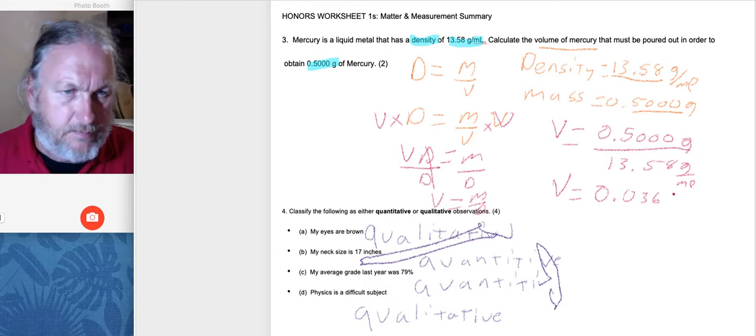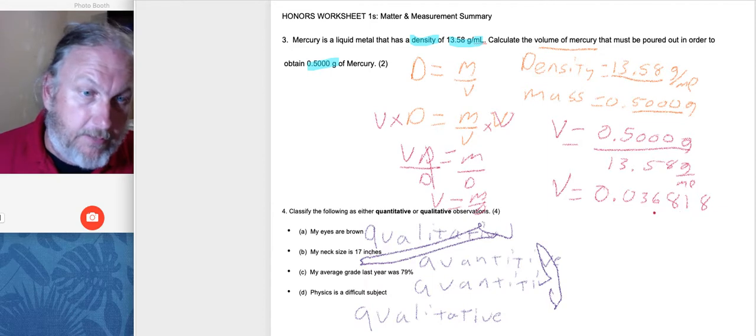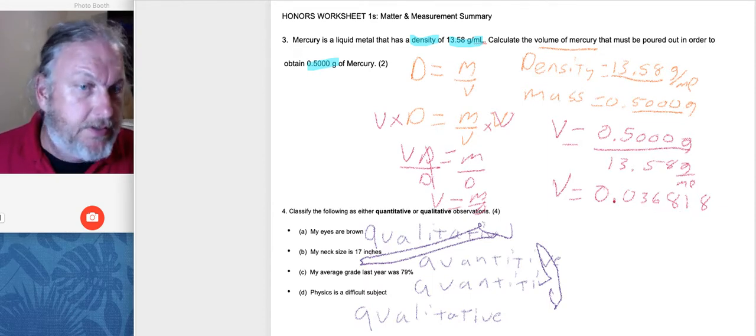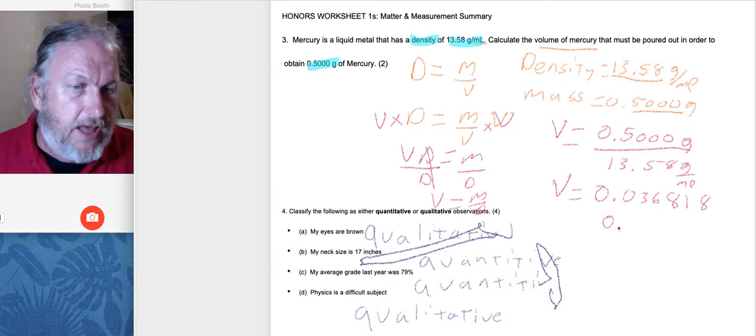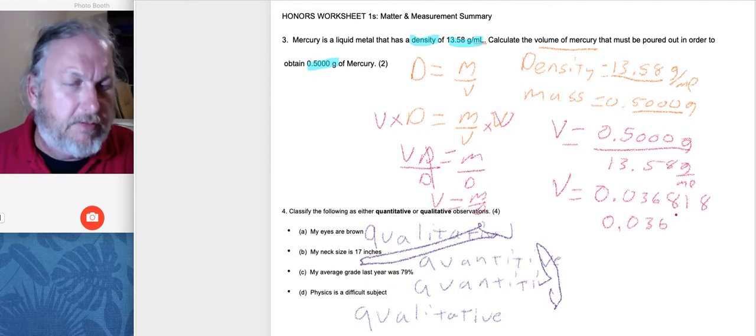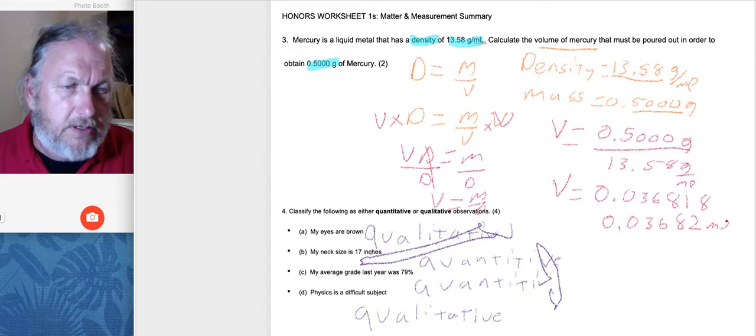V equal to 0.03682. So I'm going to have to round. I need 4 sig figs. The beginning is never, so those zeros are not significant, but I do have to write them down. So if I was going to be exactly correct on that, I would write down 0.0368. This 8 here causes me to round that up. So I'm going to put my unit in. I always got to have my units. That would be my answer in 4 significant figures.